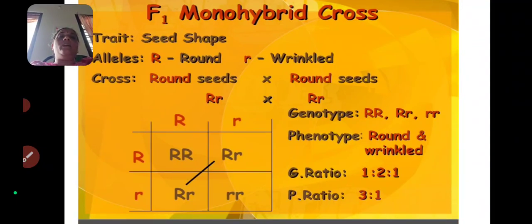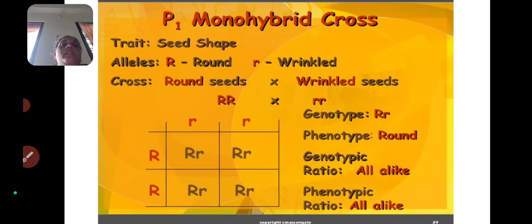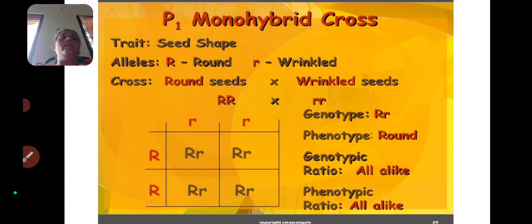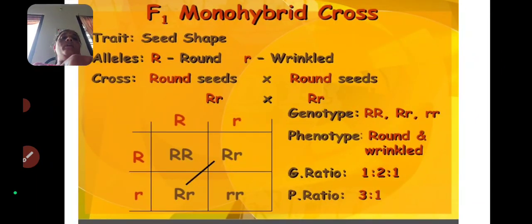F1 monohybrid cross. You have to take the Punnett board like this. So in the previous slide, in the monohybrid cross, dominant genes were taken on the left side of the Punnett board, and the recessive genes on the top of the Punnett board. But here this is the method to take the genes. So how to take the genes?